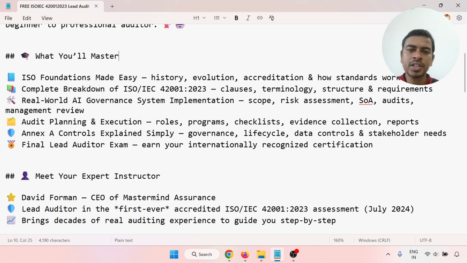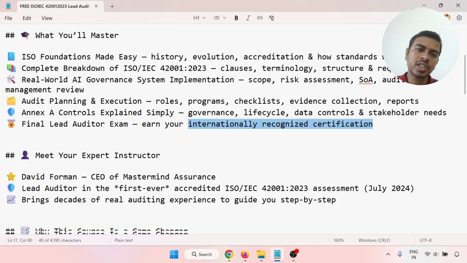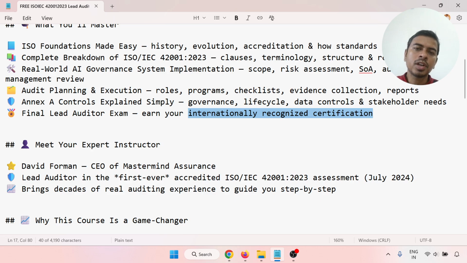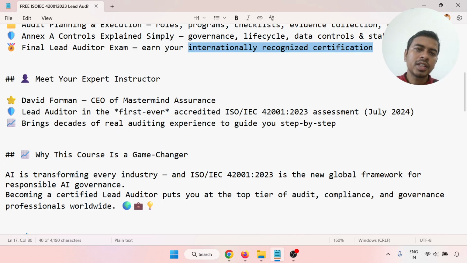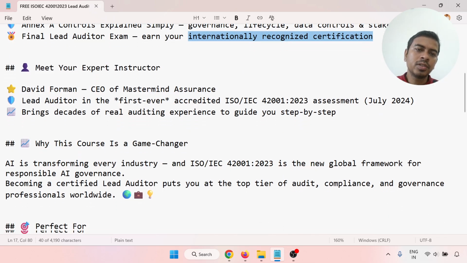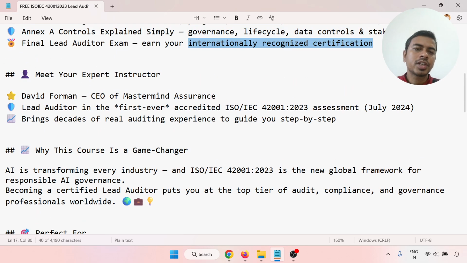Audit planning and execution, Annex A controls explained simply, that is governance, life cycle, data control and stakeholder needs. This is the step-by-step process we'll go through. And last, you will get the final lead auditor exam and your internationally recognized certification. So ISO 42001, meet your expert instructors, who will give you the instruction.